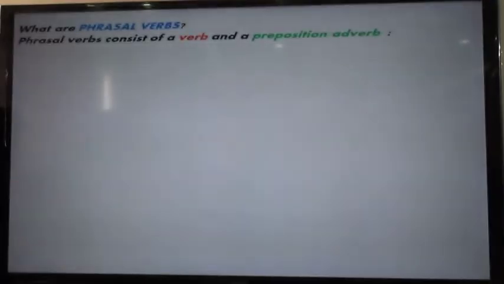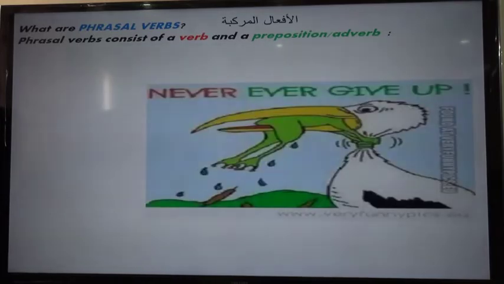So what are phrasal verbs? Phrasal verbs consist of a verb and a preposition or adverb. And in Arabic they are called al-af'al al-murakkaba. Never ever give up. So let's see this example. The teacher put off the exam. So here we are using a subject, the teacher, verb, which is put off.